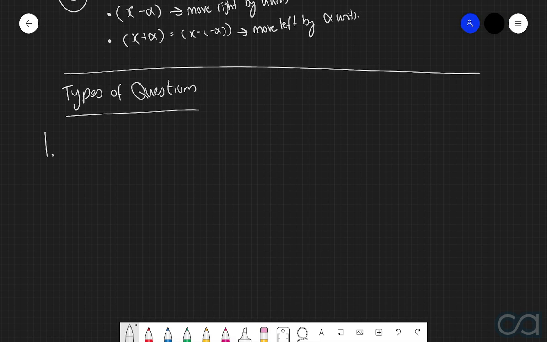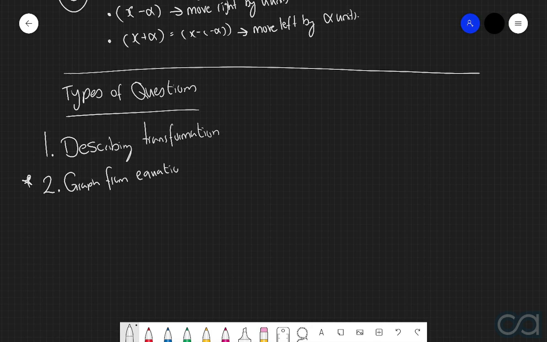So the first type of question is going to be to describe the transformations made to a particular tangent function. Then the second one, and arguably the most common type of question, is going to be to sketch the graph of a tangent function from its equation. And then the third and final type is going to be to find the equation of a tangent function from its graph.